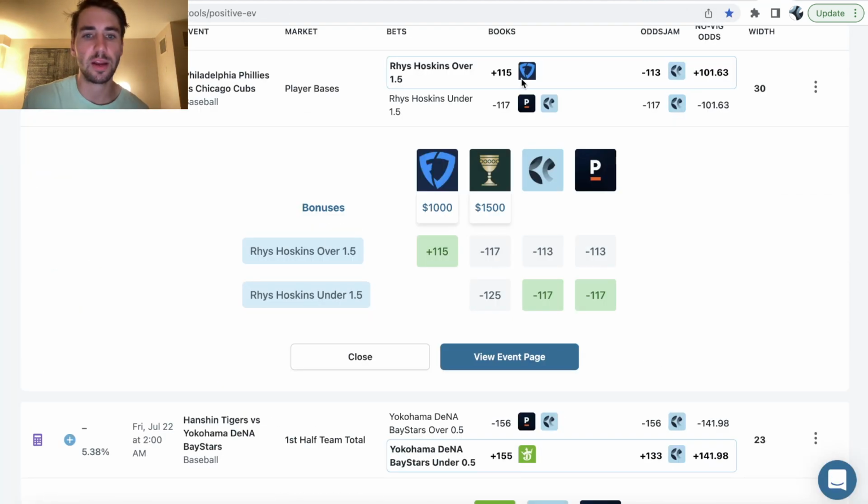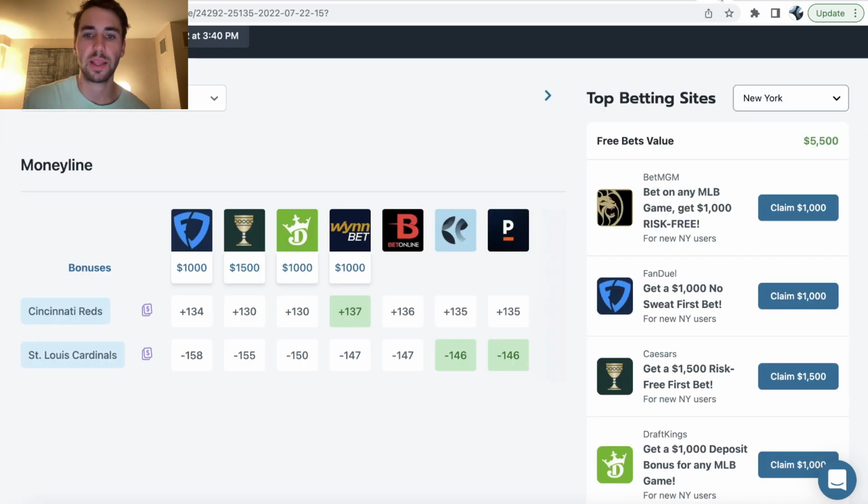So we can see right here, in the Reds-Cardinals game, the main premise of OddsJam is we show you where you can get the best odds in real time, right?